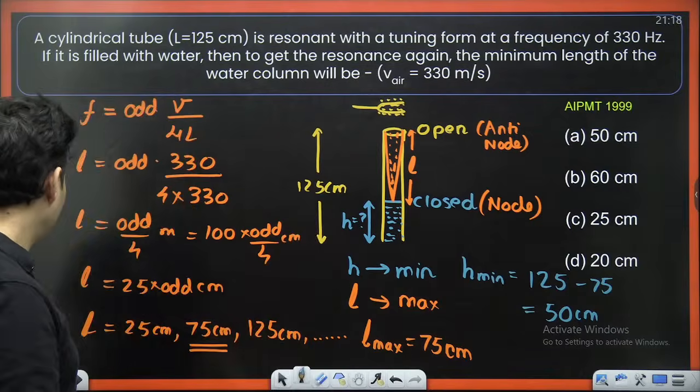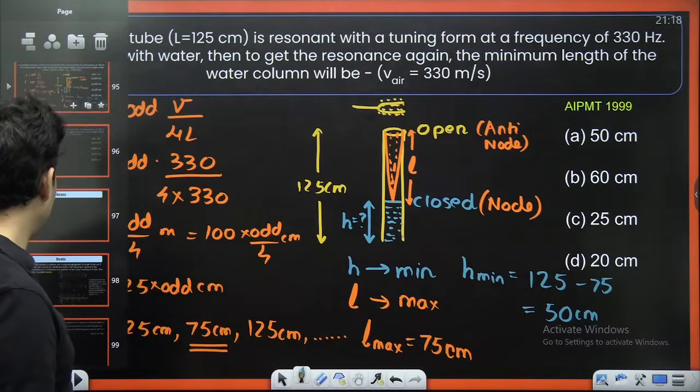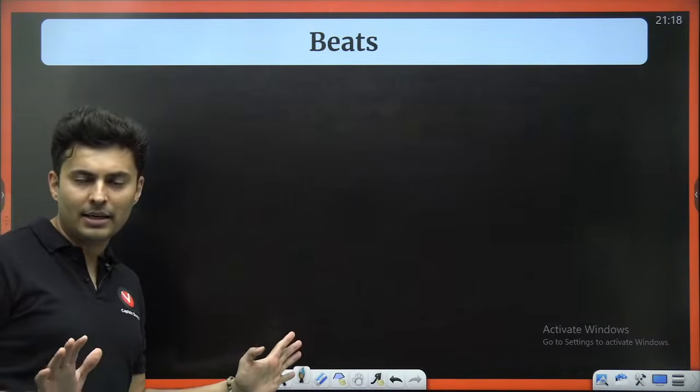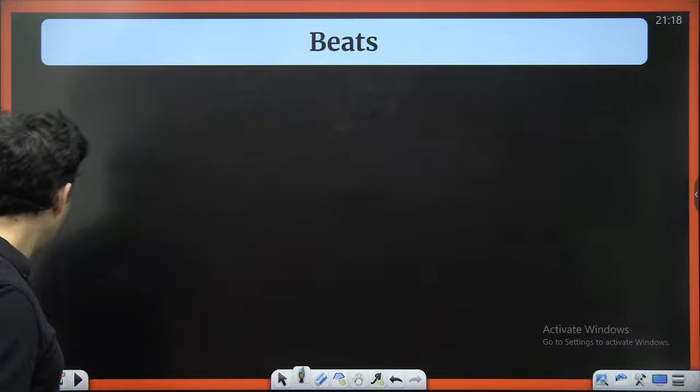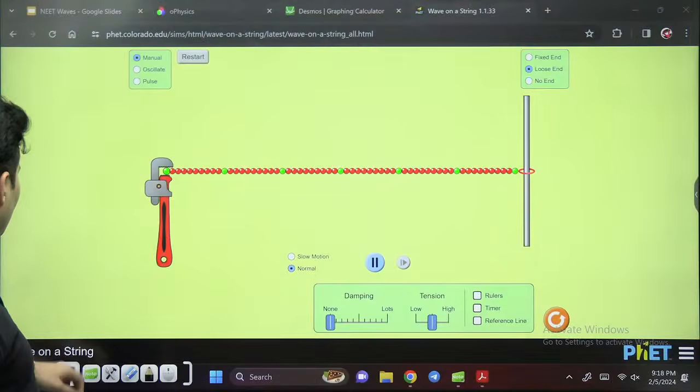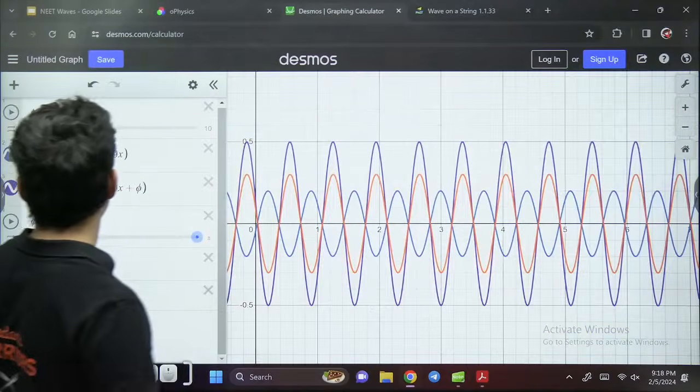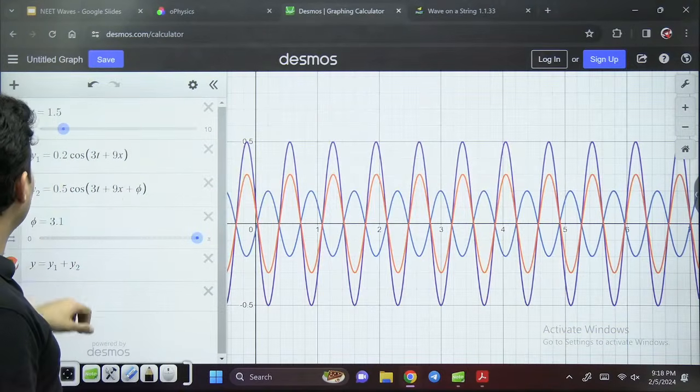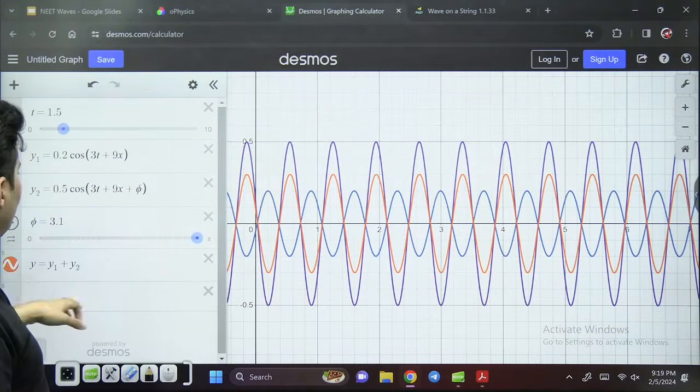Okay, let me just complete the last part over here now, and that is beats. Everybody ready for the final thing? I'll show you what beats is through this particular calculator. After that, you will never be confused.